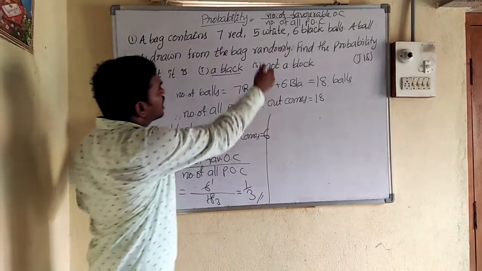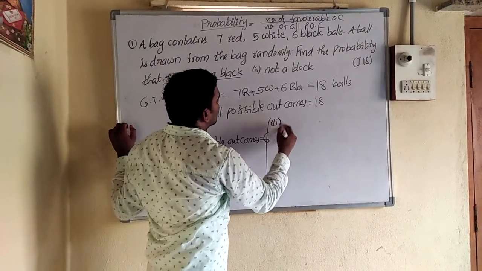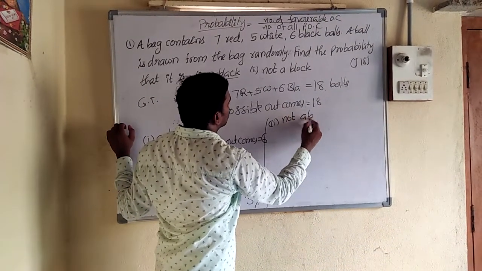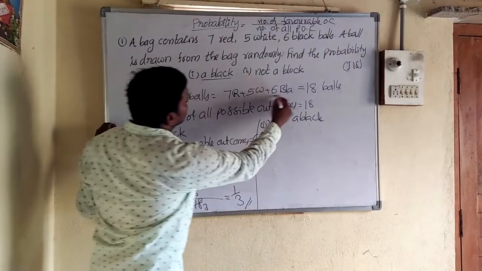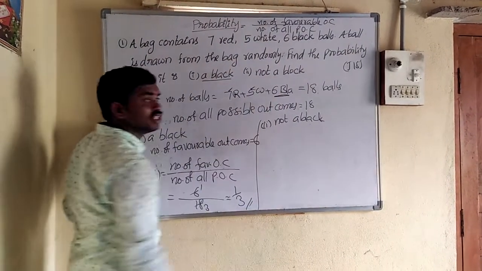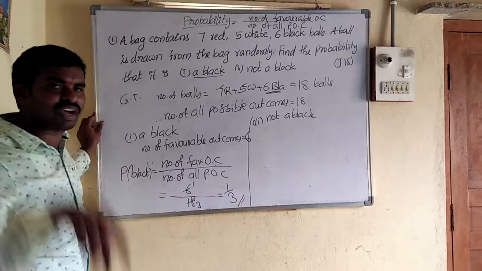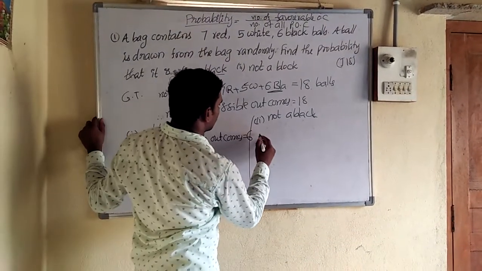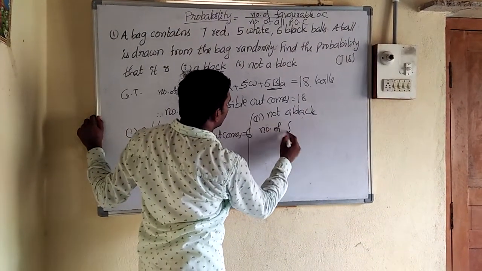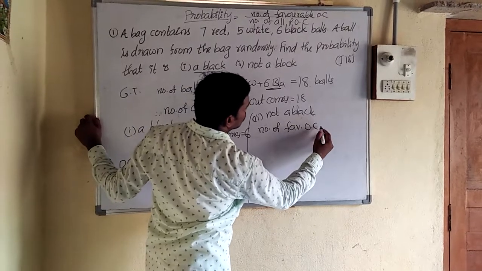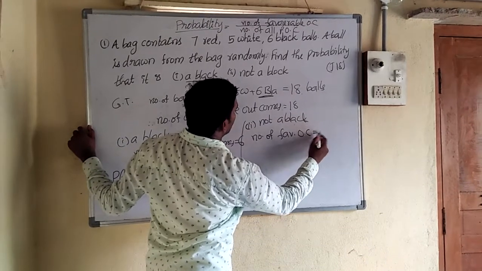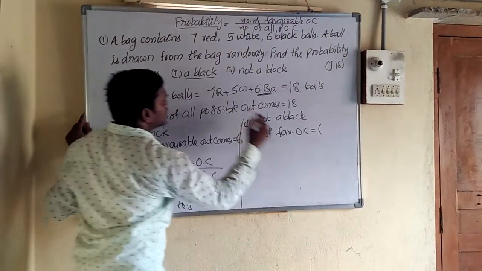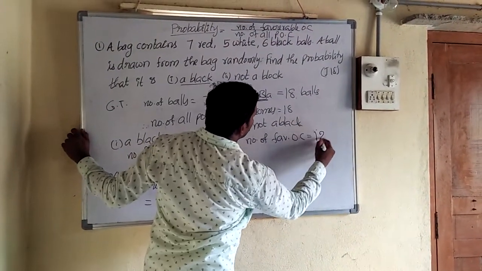Yes. So taking the second one, not a black. So how many are there other than black? 7 plus 5, 12 are there. So 12 are the favorable outcomes to not black. So to not getting black means 12 are there. So these 12 are the favorable.